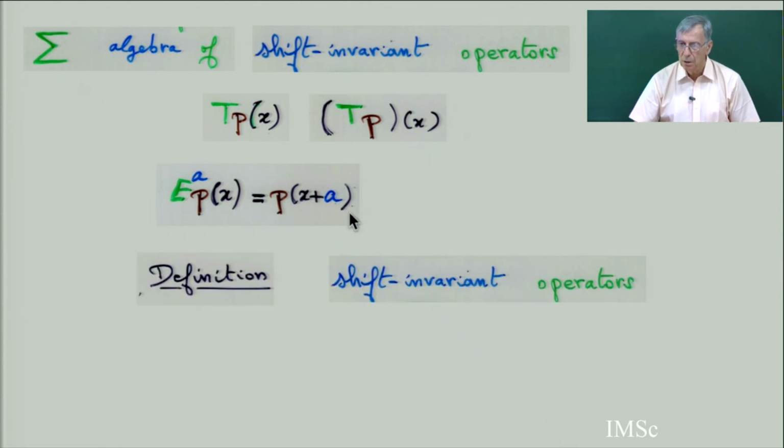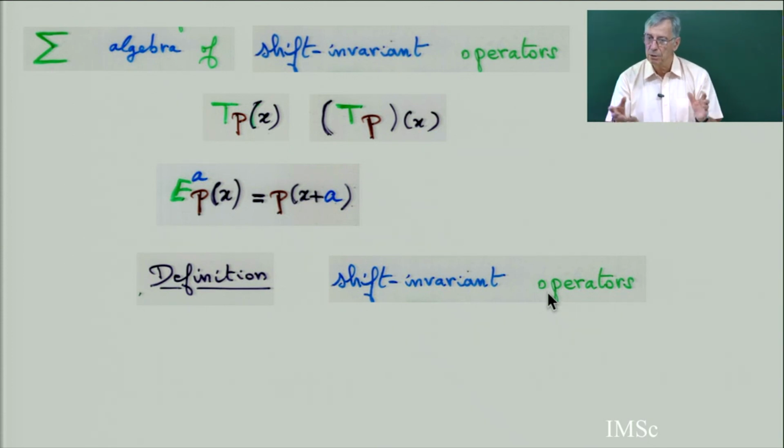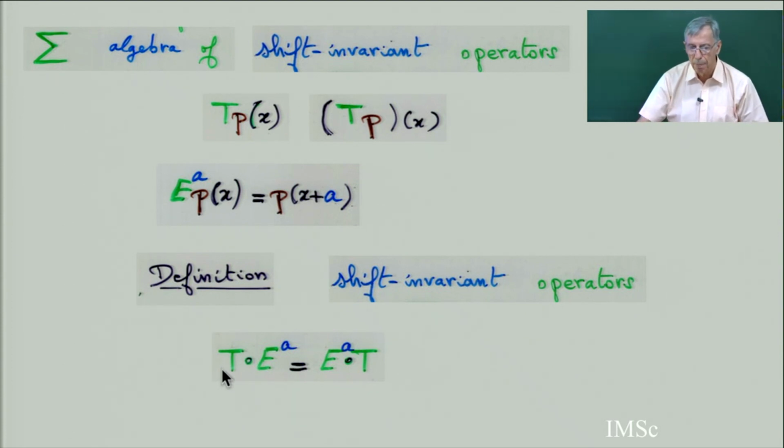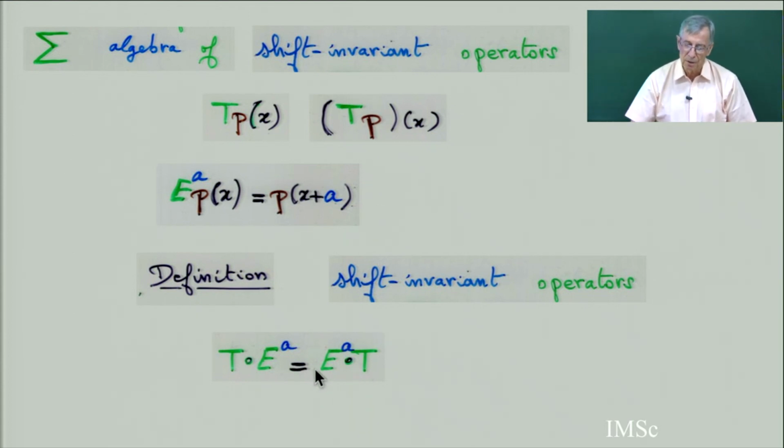And so the definition of shift invariant operator. Because operators on the space of polynomials, you can compose, you can make a product of two operators, like a composition of operators on the vector space of polynomials. The operator T is shift invariant if and only if it commutes with the shift operator: first applying T and then the shift.